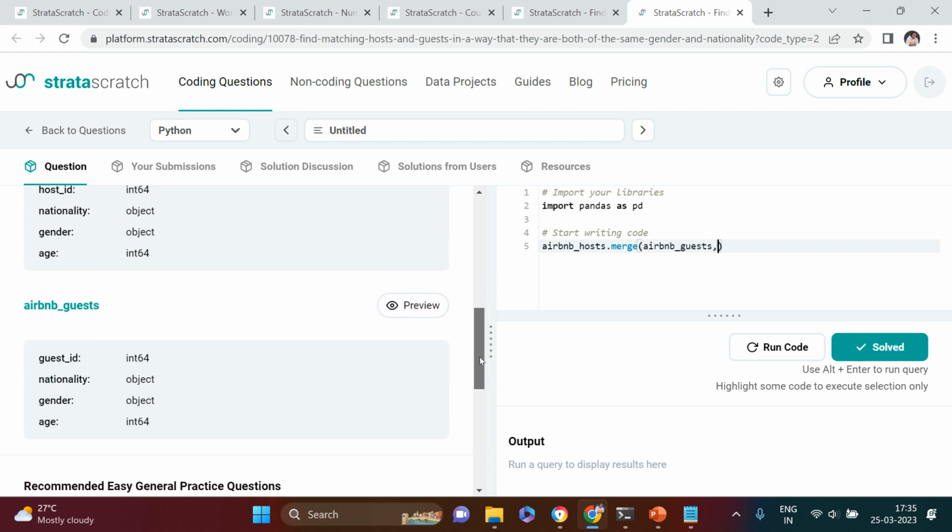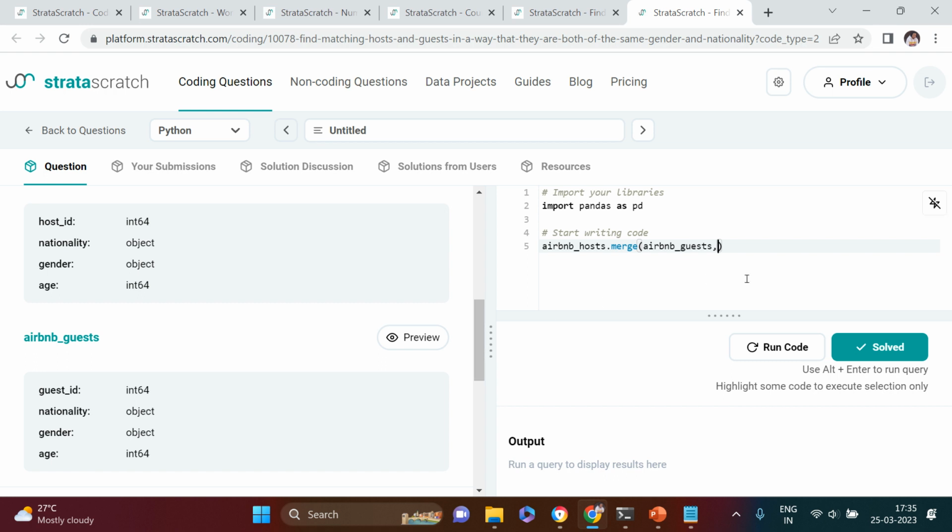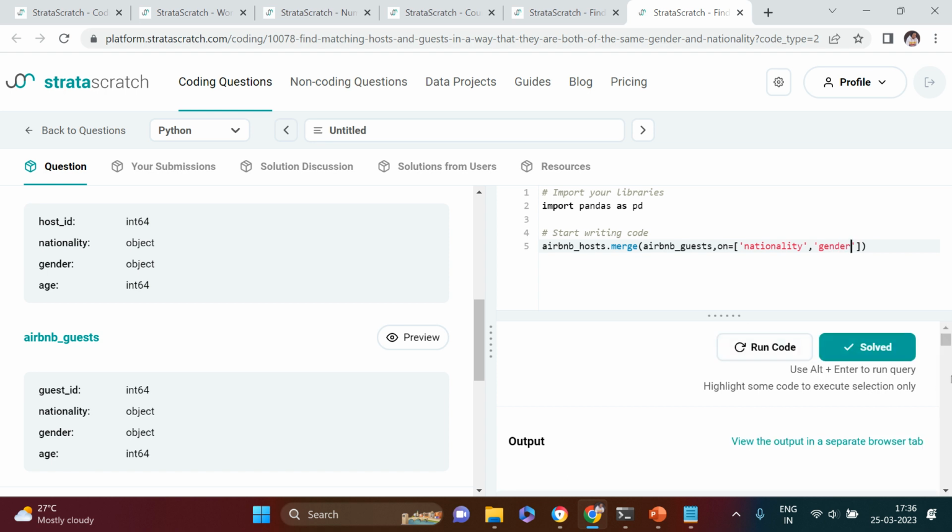And what exactly do we need to use as the joining column? That should be nationality and gender. So let's say on nationality and gender. All right, let's merge this.